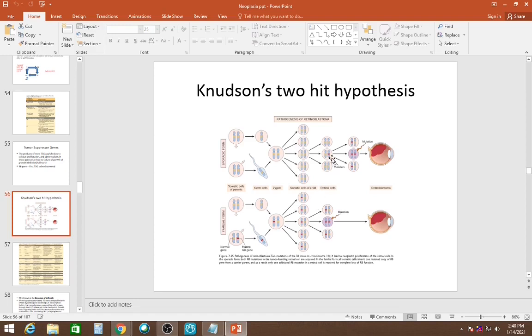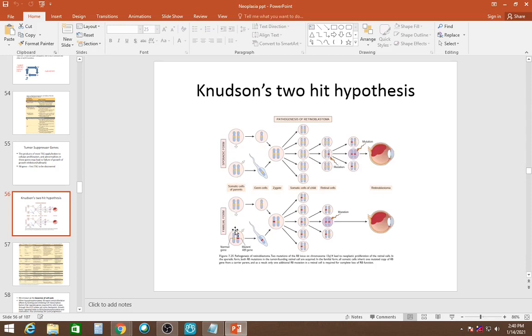The first hit occurs at some point of life, and the second hit also occurs at some other point of life, and it leads to retinoblastoma. First hit in one chromosome, second hit in the other chromosome, this leads to cancer. Okay, this is the sporadic form of retinoblastoma.